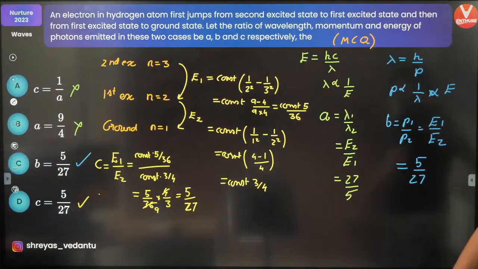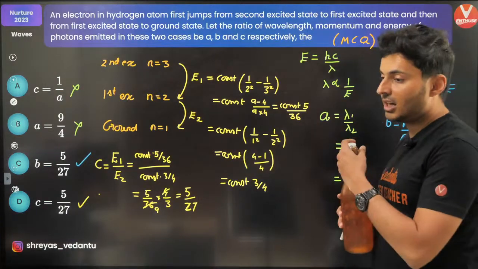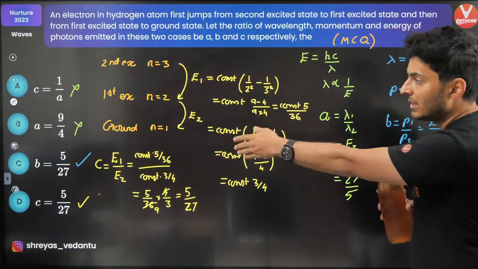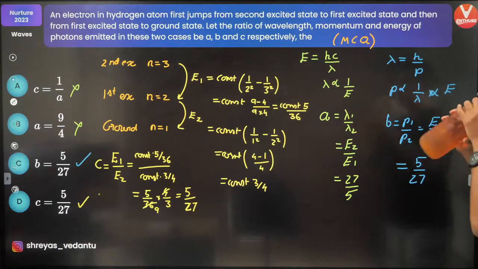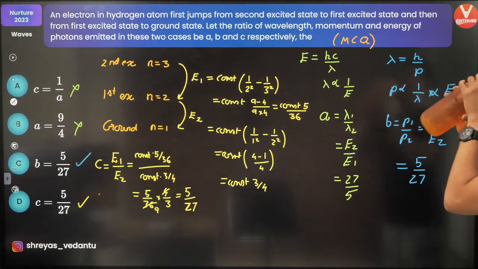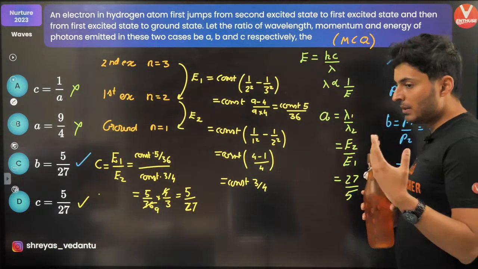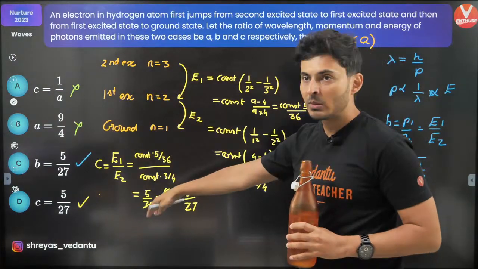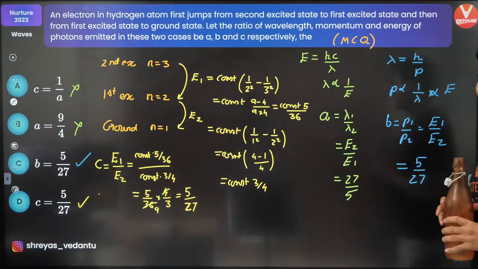Look at this, such a beautiful question. It looked complicated. It's a JEE Advanced type of question, obviously, because multiple options are correct. But the beauty is, once you solve one of them, automatically the other two get solved very easily.